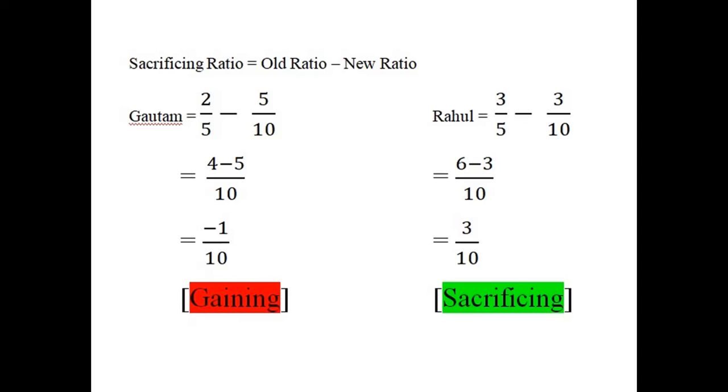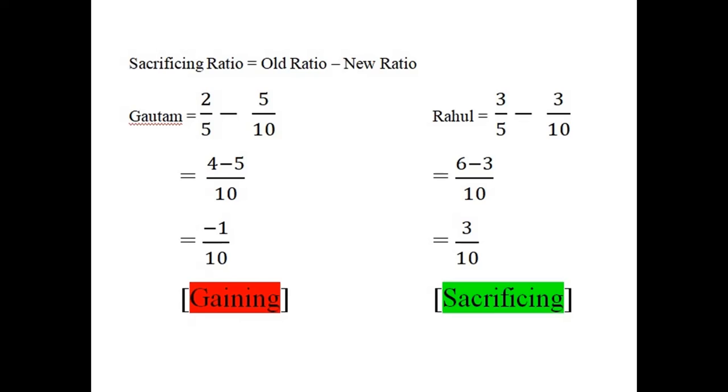That means the gaining partner will get zero. Instead, they have to give some portion, that is by the gaining share. They have to give the total amount of goodwill multiplied by their gaining share to the sacrificing partner.